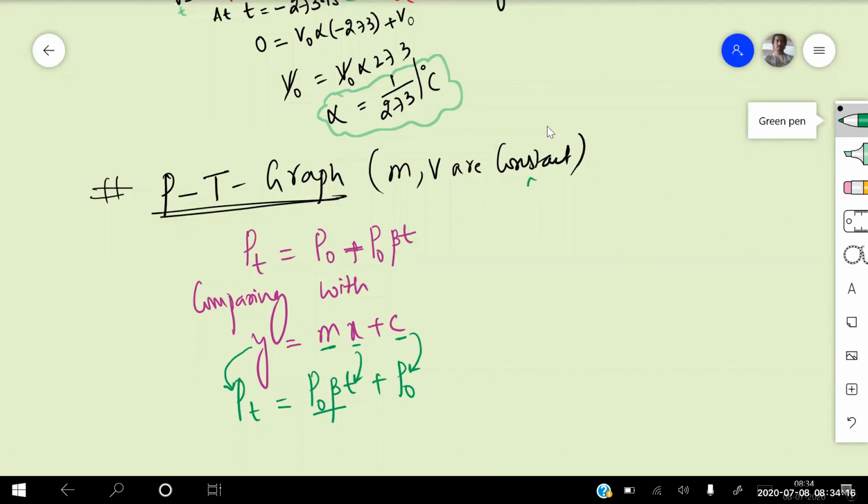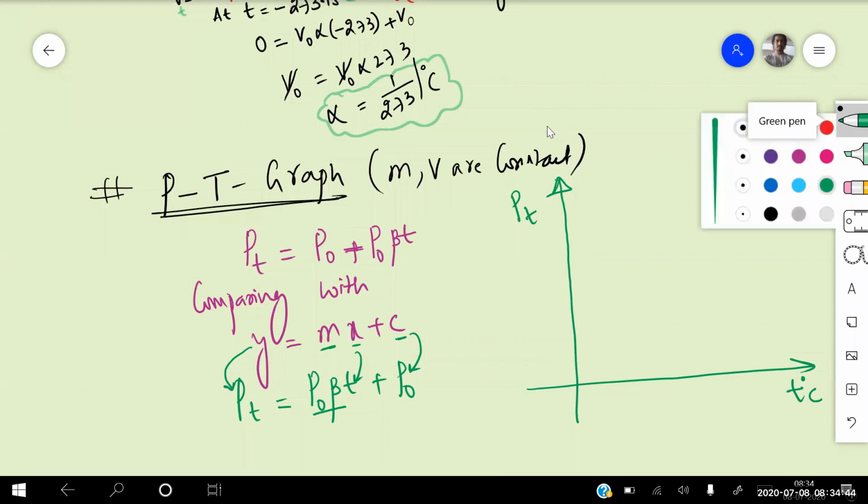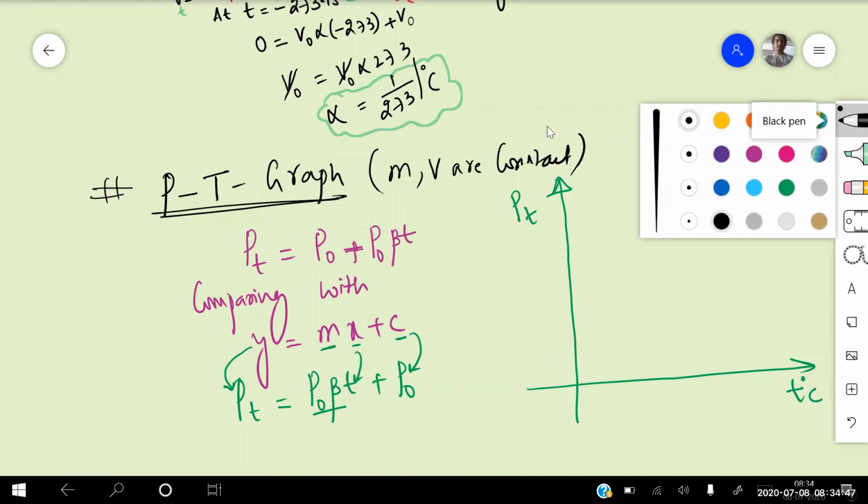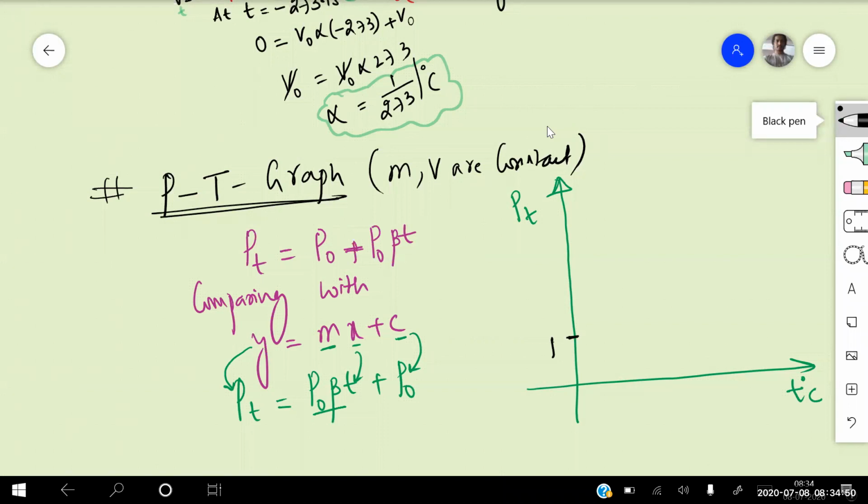So if I'm drawing the graph along the x-axis and y-axis, this is the y-axis and this is the x-axis. On the x-axis, y is equal to m into x, in the place of x we have the temperature, so this is the temperature at T degree centigrade. On the y-axis we have the pressure at T degree centigrade. P naught is remaining constant, so we again get a constant here. From here to here, that will be equal to P naught.